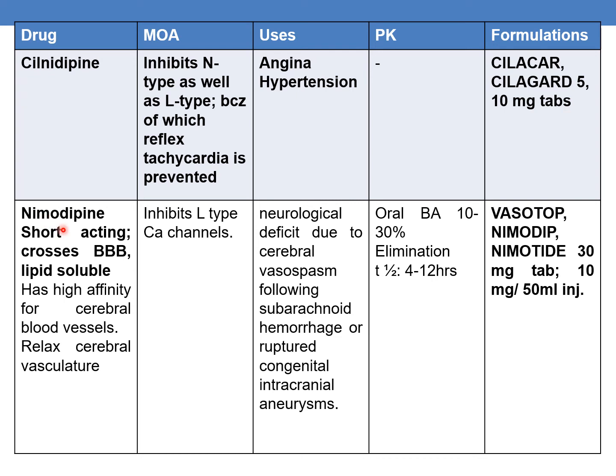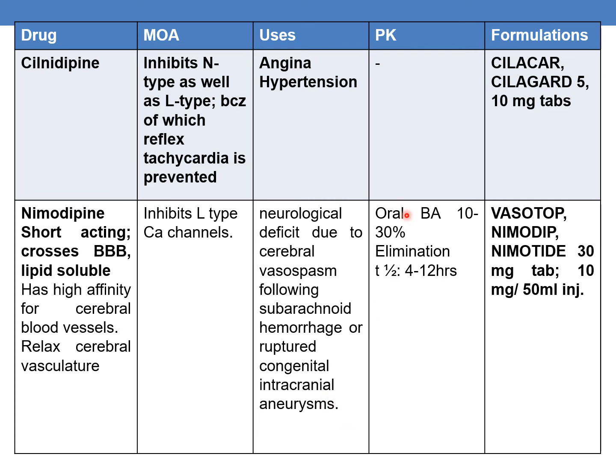The next drug is nimodipine. It is a short-acting calcium channel blocker. It crosses the blood-brain barrier and it is highly lipid soluble. It has high affinity for cerebral blood vessels and it relaxes the cerebral vasculature. The mechanism of action is it inhibits L-type calcium channels, and the uses are to treat neurological deficit due to the cerebral vasospasm following subarachnoid hemorrhage or ruptured congenital intracranial aneurysms.